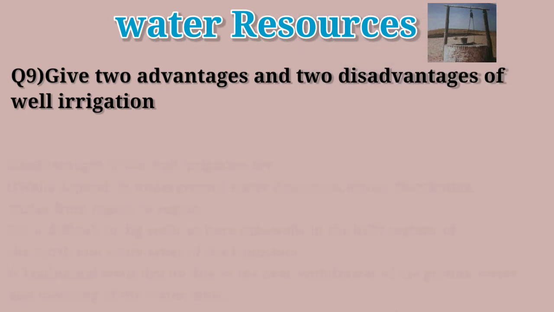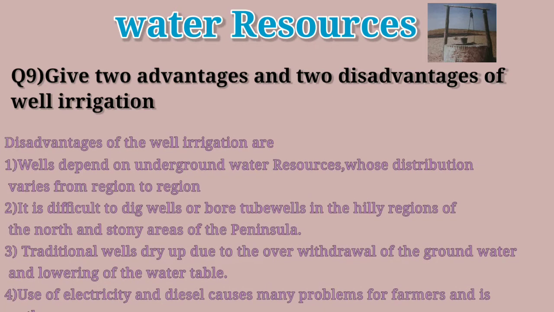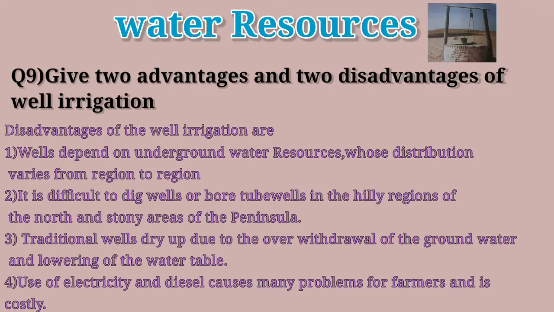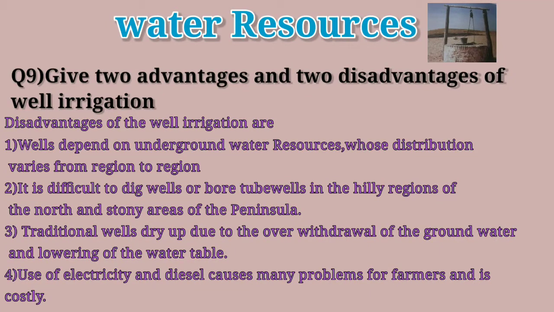Disadvantages of well irrigation are: wells depend on the underground water resources whose distribution varies from region to region. Second point, it is difficult to dig wells or bore tube wells in the hilly regions of north and stony areas of the peninsula. Third point, traditional wells dry up due to over withdrawal of groundwater and lowering of the water table. Fourth, use of electricity and diesel causes many problems for farmers and is costly.